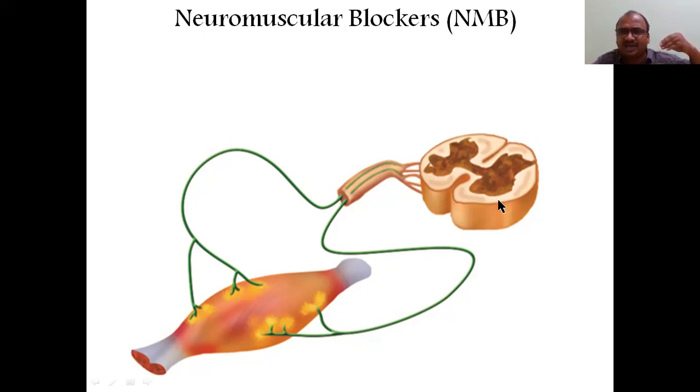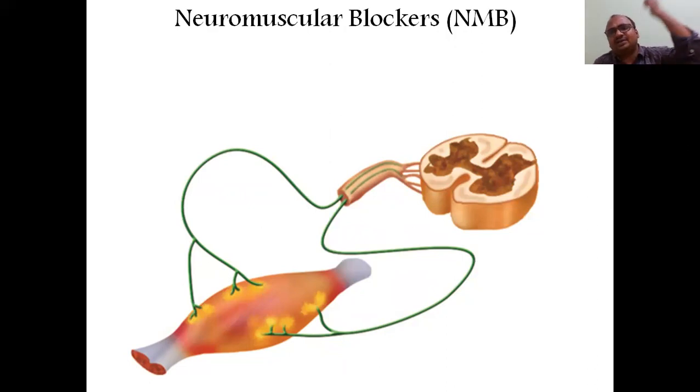See here, the spinal cord will be there. This is a cross section of the spinal cord. From the spinal cord the wires will come, electric wires. Like we know, there is repolarization and depolarization, everything we know very well. See here how the electric connections are connected through the wire. So what happened: this is a muscle, this is a neuron. The neuron releases acetylcholine, ACh. Then only the muscle will contract.